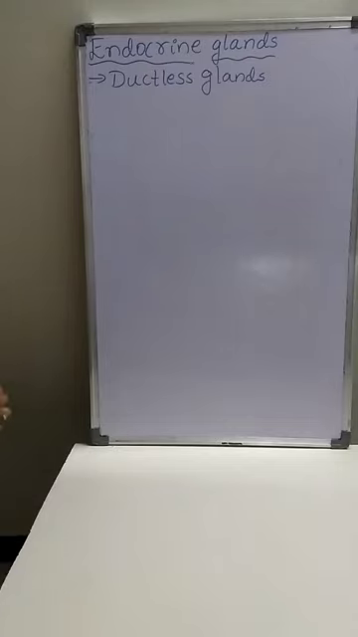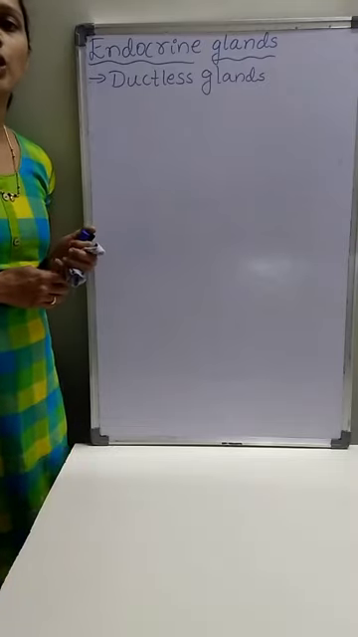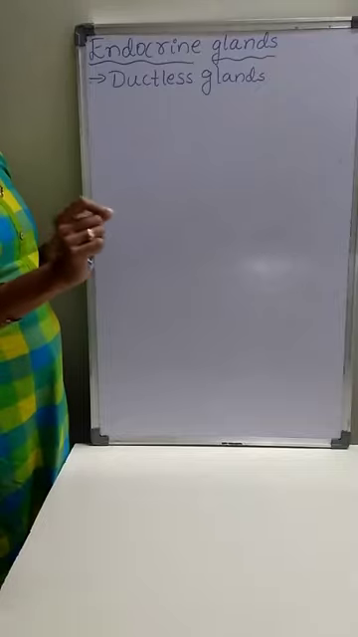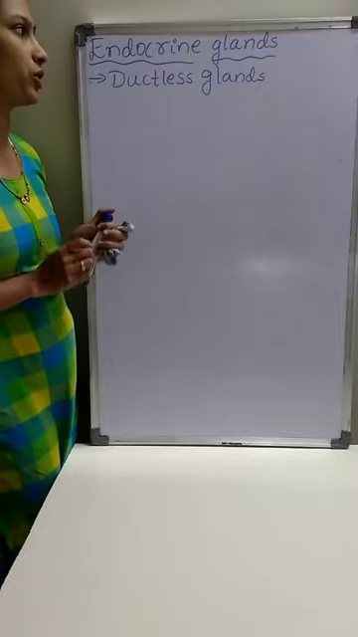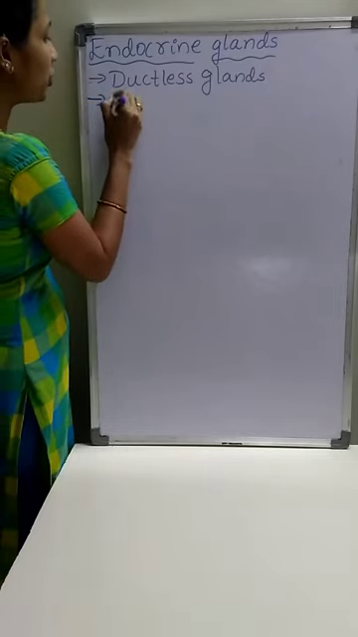Whereas exocrine glands are the glands having ducts. That means the secretions of the exocrine glands are carried with the help of a duct or tube-like structure. Examples of endocrine glands include the pituitary gland.